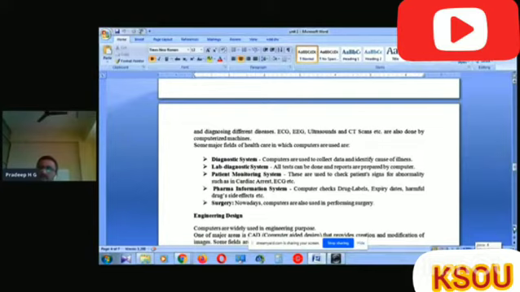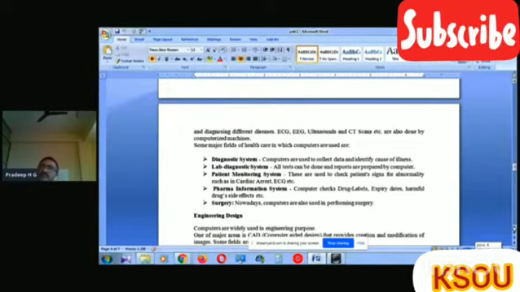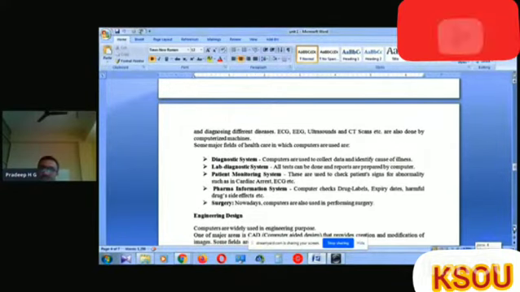All those details are followed in the pharma information system.